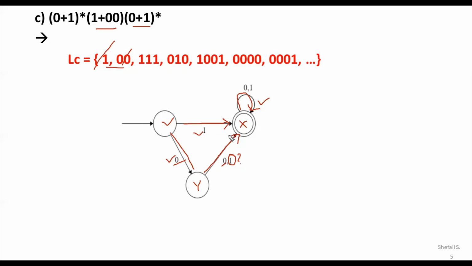In that situation, wherever you want to end up, you can say that definitely it will go to the final state, because from anywhere 0, 1 goes to the final state. Even if you use this one or you don't, my string can end with 1 also. So from this state, the right substring of any string, maybe this last one or this last one, possibly ends in the final state. So I have to merge this particular path, that is, from Y to X you can have a path.